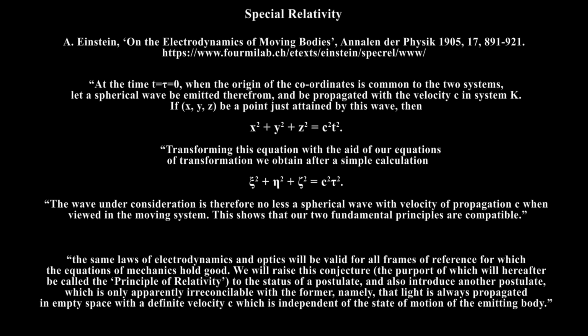It is therefore essential for special relativity that an expanding spherical wave of light centered at the origin of coordinates of Einstein's stationary system be transformed into an expanding spherical wave of light centered at the origin of coordinates of his moving system. Einstein invoked the Lorentz transformation to obtain form invariance of the right triangle rule, which he claims satisfies his two postulates. How did Einstein come to the conclusion that the two wavefronts are both spherical? The answer to this question is provided in this video. It is the key to understanding why special relativity is false.